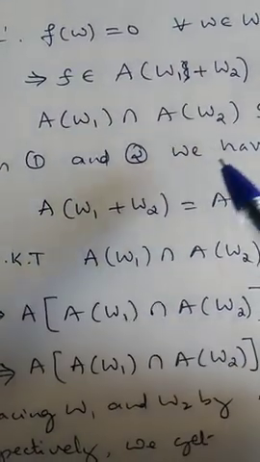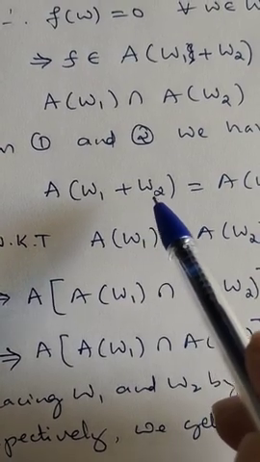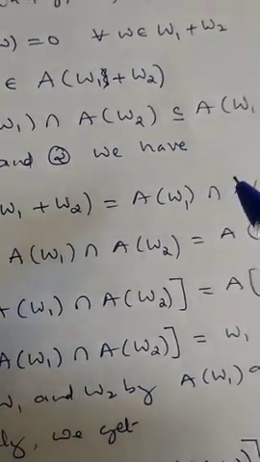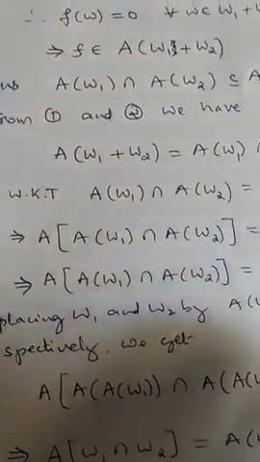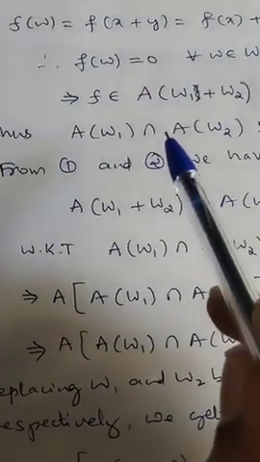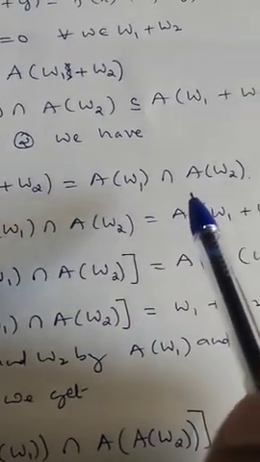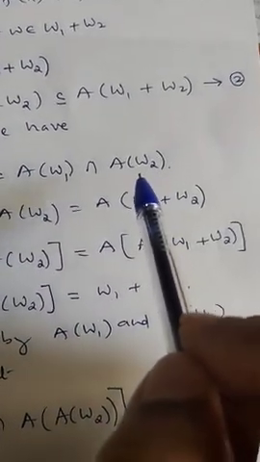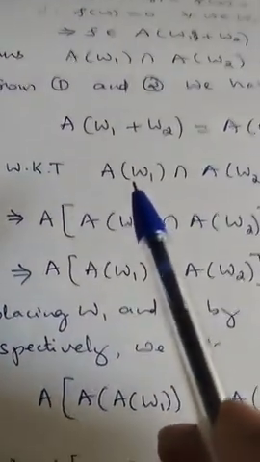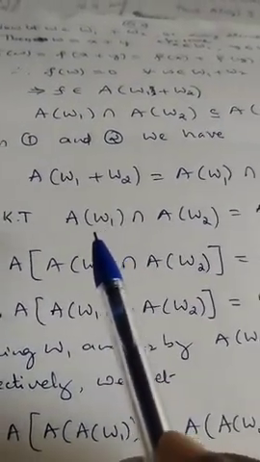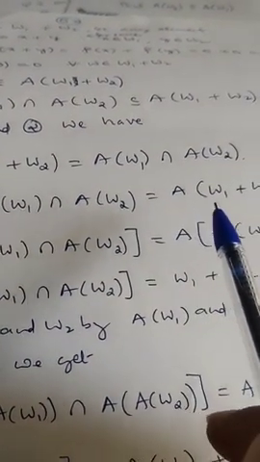From 1 and 2 we can declare that annihilator of W1 plus W2 is equal to annihilator of W1 intersection annihilator of W2. Now let's come to the second one. So just now we have shown annihilator of W1 intersection annihilator of W2 is equal to annihilator of W1 plus W2.